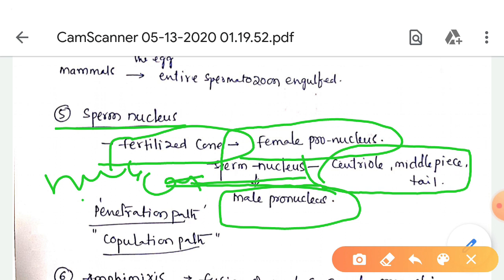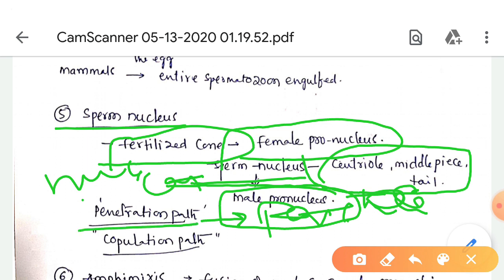The male pronucleus may be marked by pigment granules trailing along its path. The path taken by the sperm in the periphery of the egg is called the penetration path. Inside the egg, the direction of movement of the sperm is slightly changed, and the nucleus moves towards the female pronucleus. This path is called the copulation path.